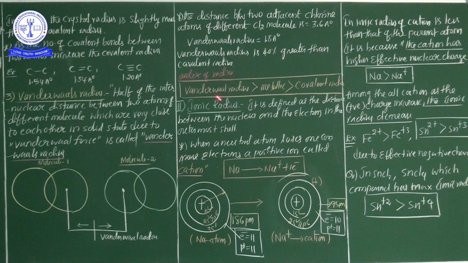This is the order of the radii, the most important point: Van der Waals radius is generally greater than metallic radius, which is greater than covalent radius. These are the atomic radii.